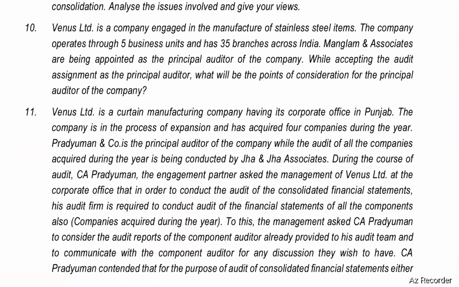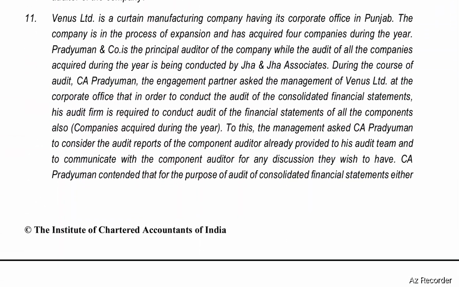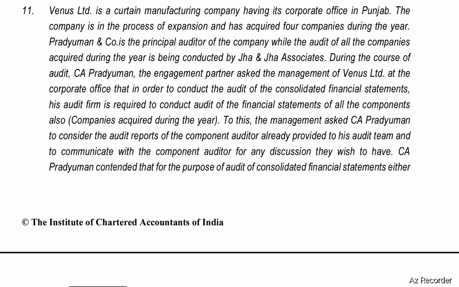Venus Limited is a curtain manufacturing company having its corporate office in Punjab. The company is in the process of expansion and has acquired 4 companies during the year. Pradyuman and Co. is the principal auditor of the company, while the audit of all the companies acquired during the year is being conducted by JA and JA Associates. During the course of audit, CA Pradyuman, the engagement partner, asked the management of Venus Limited at the corporate office that in order to conduct the audit of consolidated financial statements, his audit firm is required to conduct audit of the financial statements of all the companies acquired during the year.